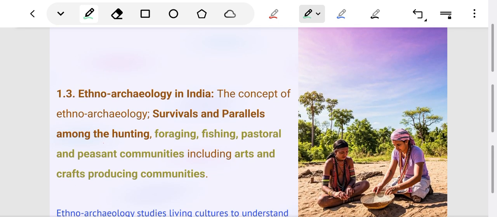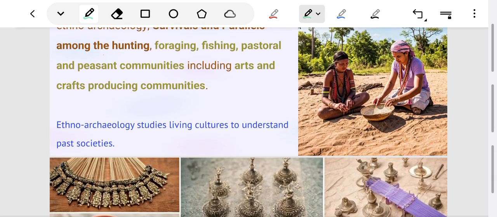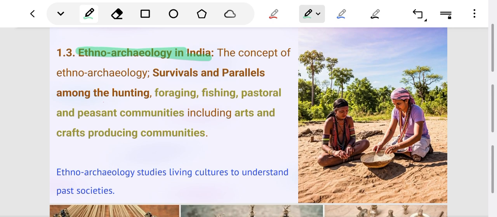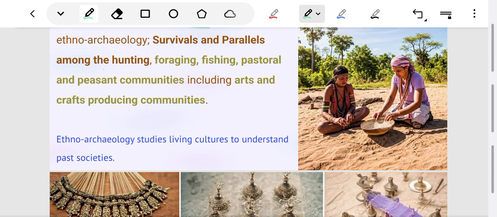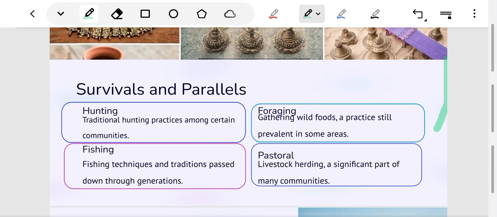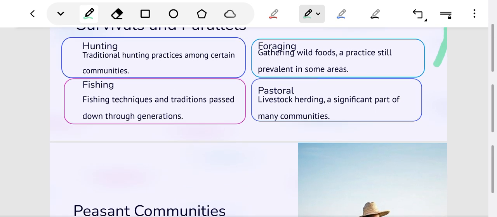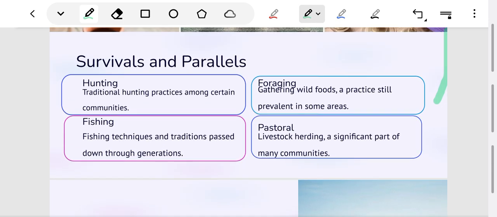Chapter 1.3 is ethnoarchaeology in India. Ethnoarchaeology is the study of people, focusing on material remains of society and cultures. Here we will study survivals and parallels. Survivals are old habits or traditions that have survived over thousands of years and are still practiced today.